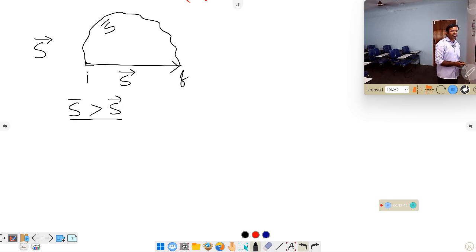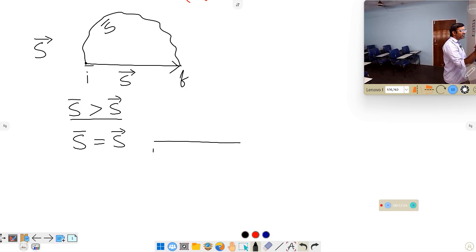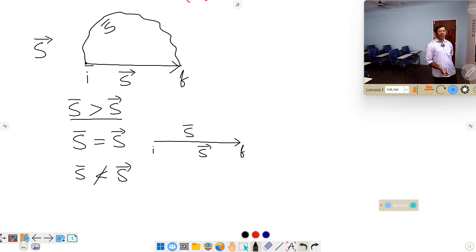Is it possible in all cases? No. What is the meaning of this? Sometimes the distance becomes equal to displacement, in the case where the person started from the initial and reaches the final. In this case, this is the only distance and this is the only shortest path, that is the displacement. So both are the same, equal. And will the distance be less than displacement? It is not at all possible, because distance is always more than displacement, because displacement is the shortest path.